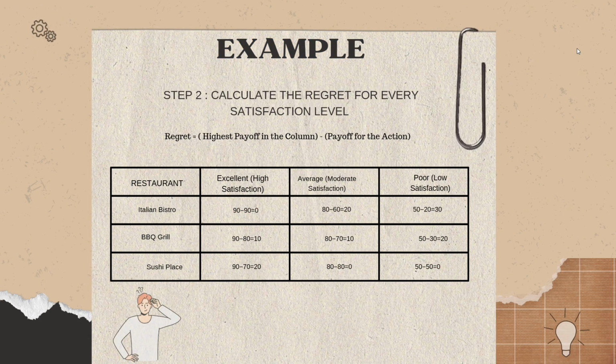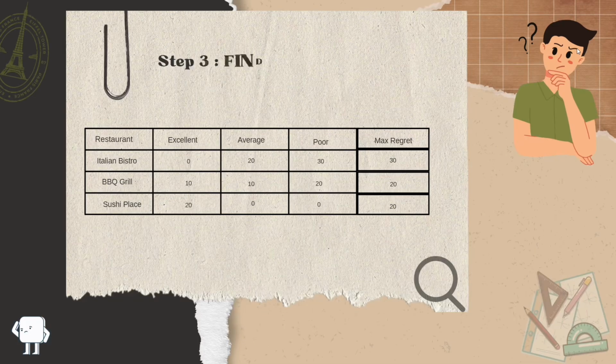Step 2, you need to calculate the regret for every satisfaction level. In order to do the calculation, you need to do highest payoff in the column minus payoff for the action. For example, under Italian Bistro, the regret is 0 because it has the highest payoff. For BBQ Grill, the regret is 10. And for Sushi Place, the regret is 20. This process is being used on every satisfaction level to create the matrix.